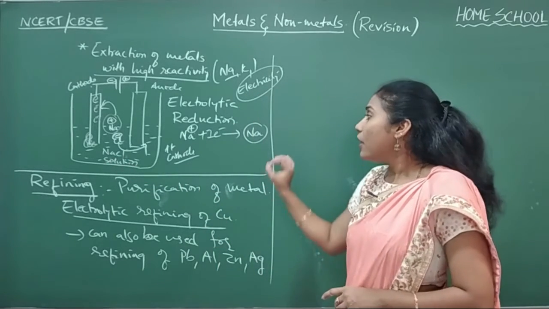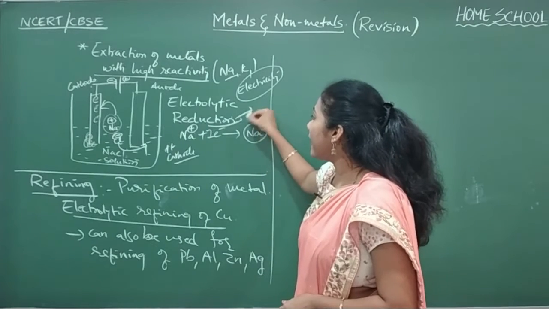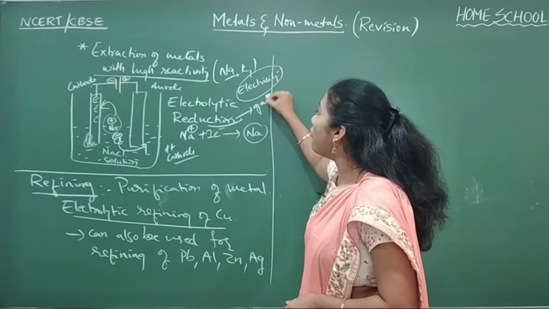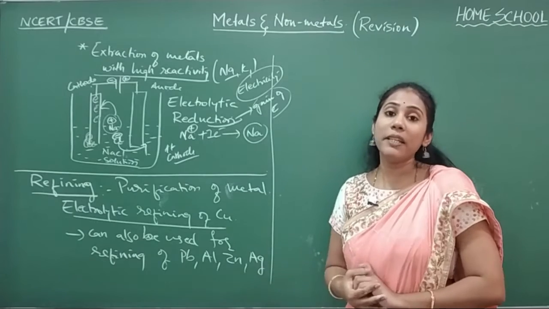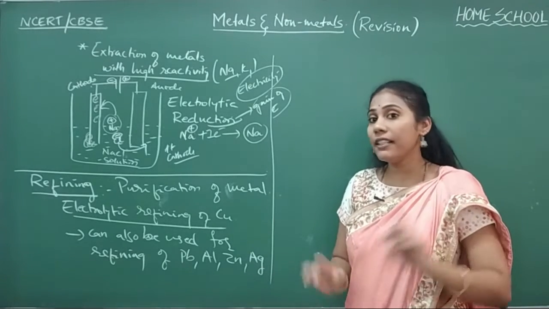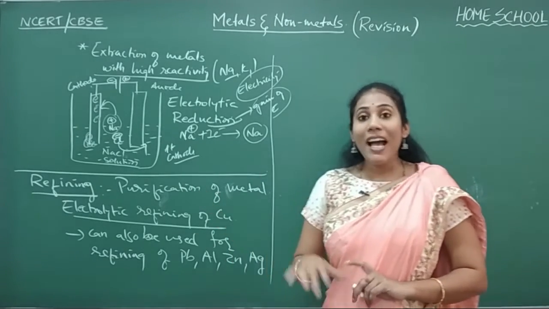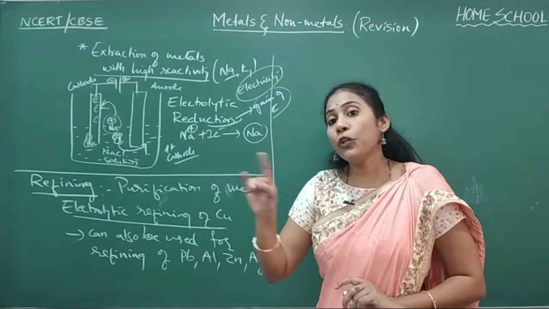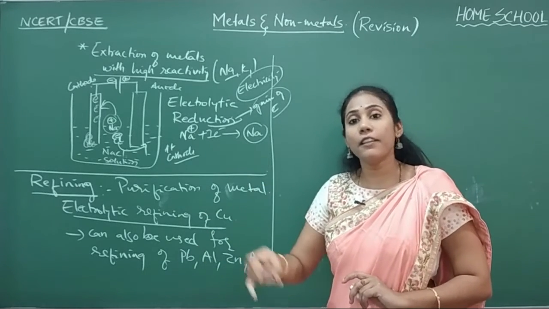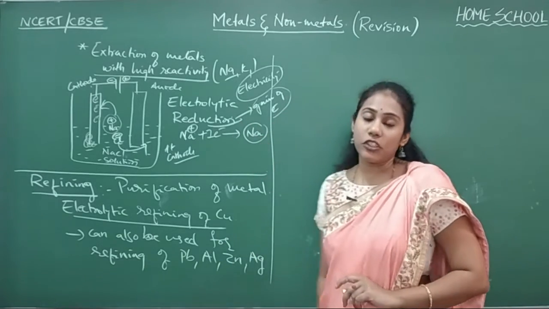And remember, gaining of electrons is always called reduction. Gain of electrons is called reduction. Reduction has one more meaning. Two meanings we learned in the first chapter. Removal of oxygen is reduction. Addition of hydrogen is reduction. In the same way, you have one more definition here in the form of electrons. Gain of electrons is called reduction.